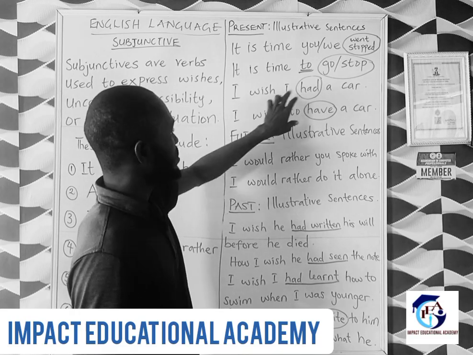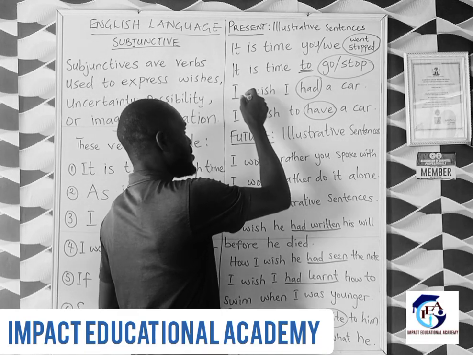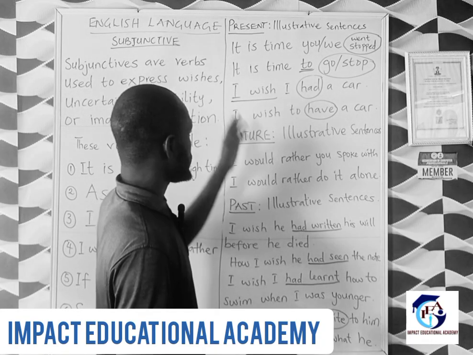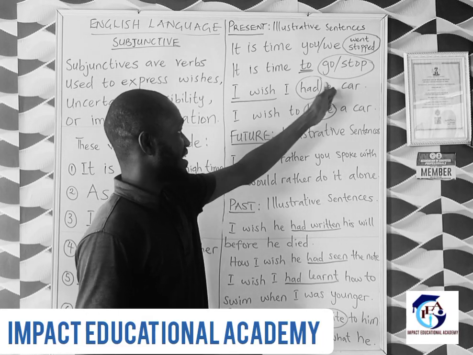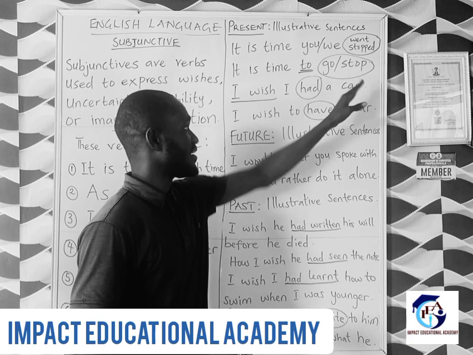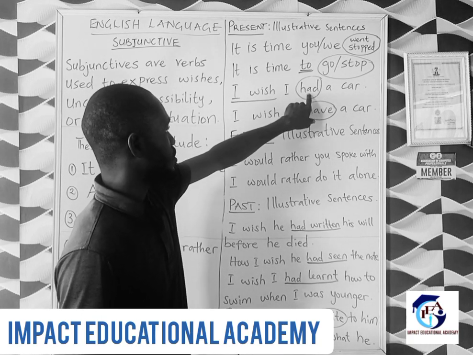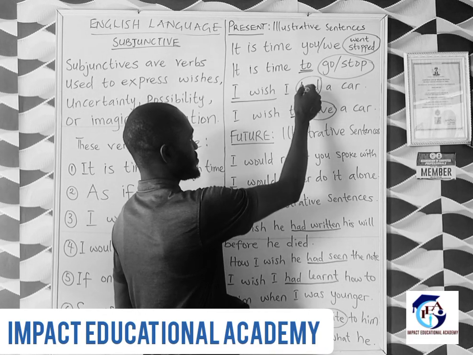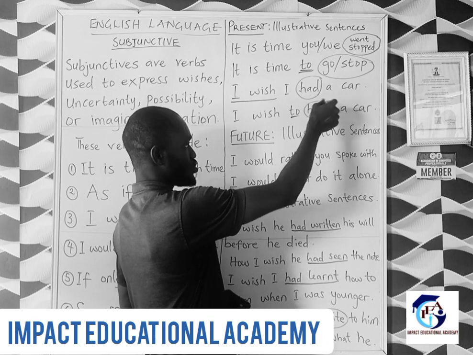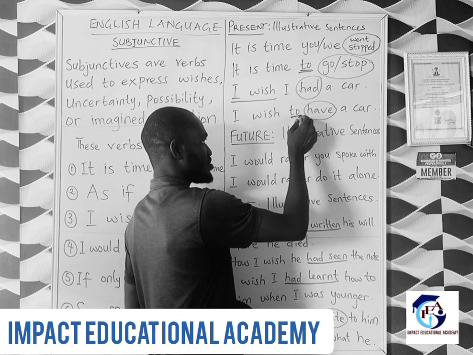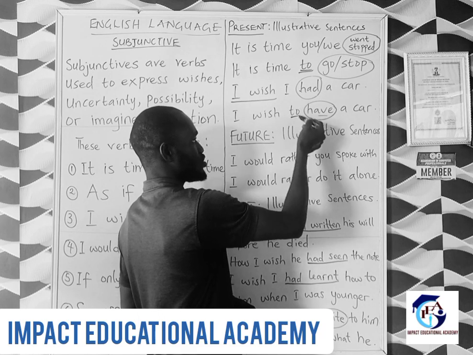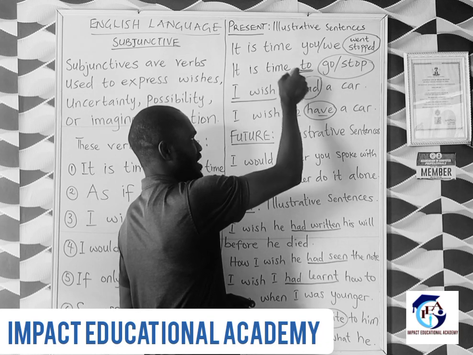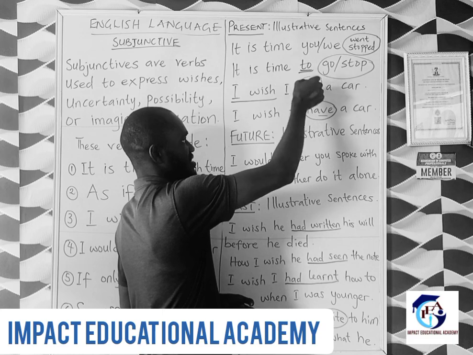The next, "I wish I had a car." You say wishful thinking. You wish you had something. You are going to say, "I wish I had a car." It's going to be "had" because you wish but you don't. "I wish to" is another exemption to this. I wish to have. Once you have this preposition, this will be present. I wish to have a car. "I wish I had." There is no preposition, rather a pronoun. When there is a pronoun here, you use the past.